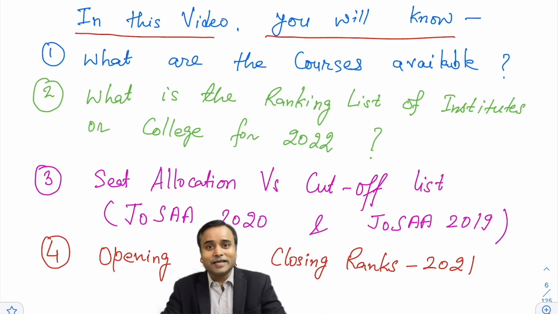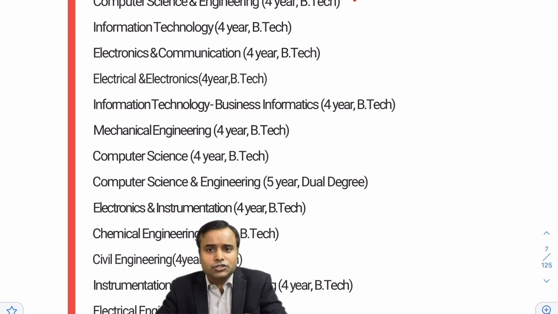IIT JEE Mains results have been declared, and JoSAA is going to start counseling very soon. Now we are going to discuss the first point, which is the branches in engineering. So first is computer science and engineering.